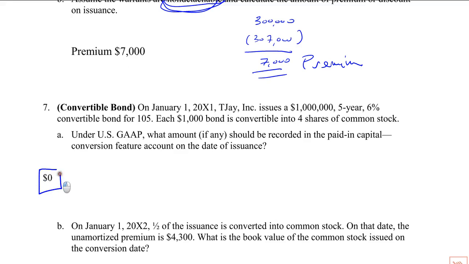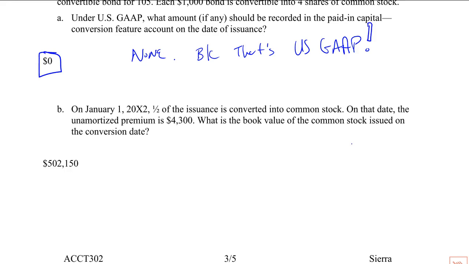Let's do number 7. And this is not a calculation. This is just a thought one for A. So they issue a 1 million 5-year 6% convertible bond for 105. Each $1,000 bond is convertible into 4 shares of common. What amount should be recorded in the paid-in capital conversion feature? Okay, under US GAAP, it's none. Why? Here's your answer: because that's US GAAP. And that's our first responsibility as accountants, to follow GAAP.